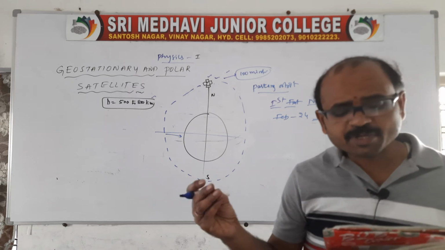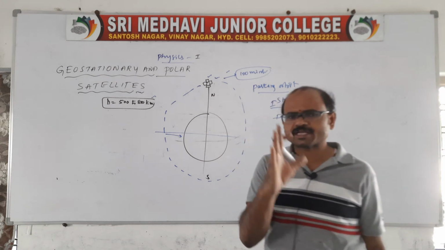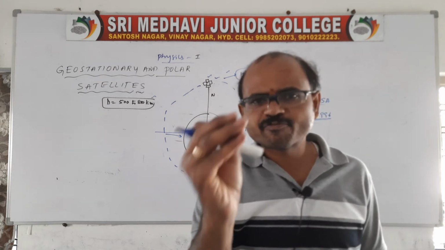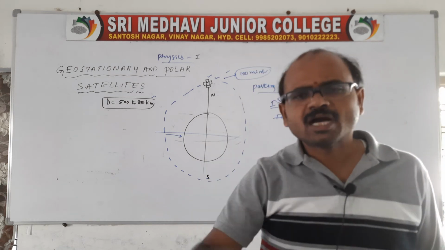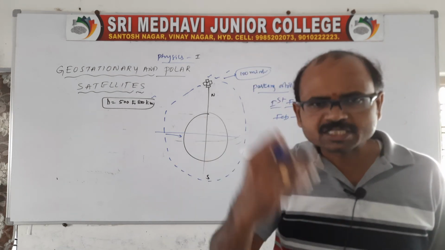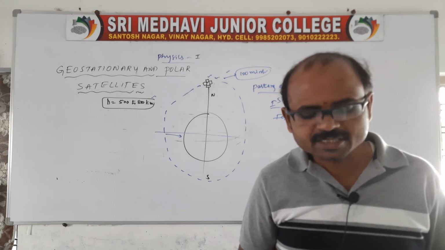And here, the time period of this one, sir, how many days will it stay in the orbit? It is a finite time. So the lifetime of this polar satellite is a finite time. After completing that time, it falls onto the Earth's surface. This is also very, very important, and related to this, right?